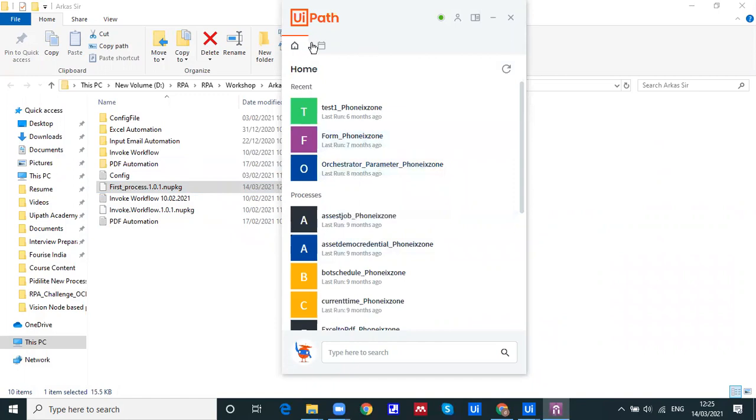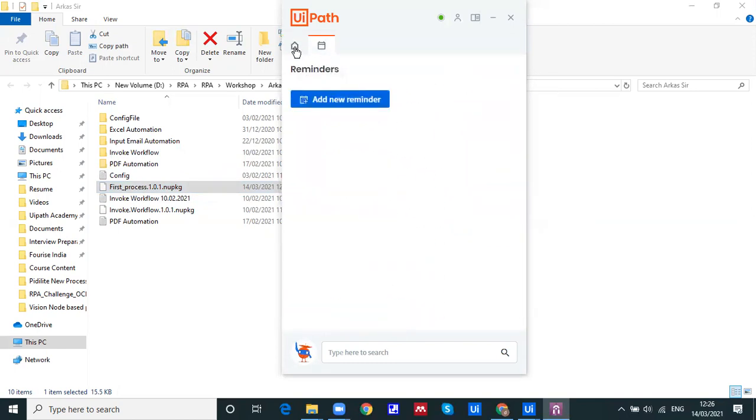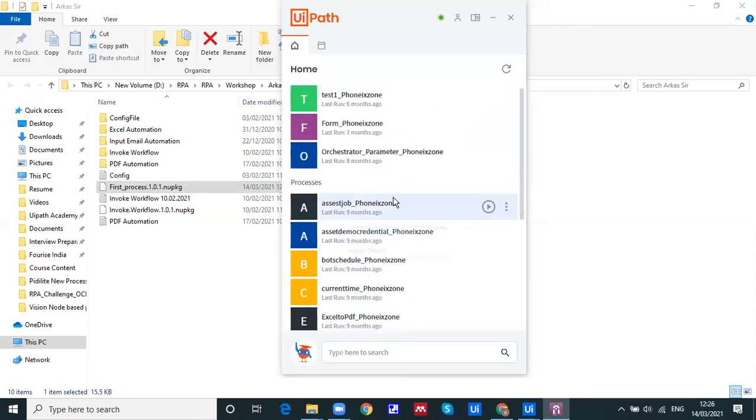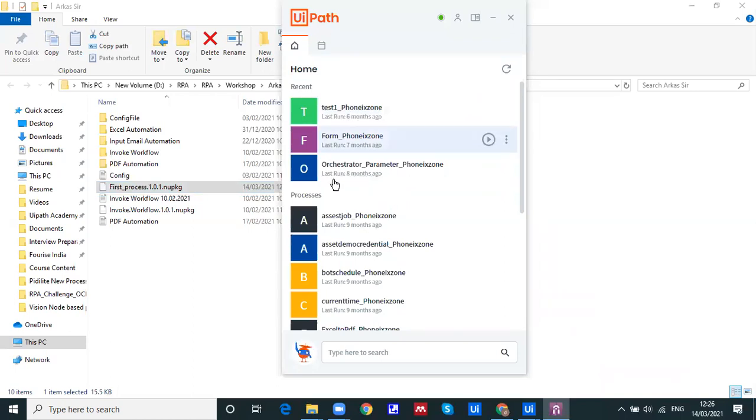So what we can do is go ahead and browse that particular process. But before that, we need to publish this package on the orchestrator if you have purchased the attended or unattended bot licensing, because until we publish that particular package, it won't come here. So we need to publish that package onto the orchestrator. These are the earlier processes we have published. Likewise, we will get it.